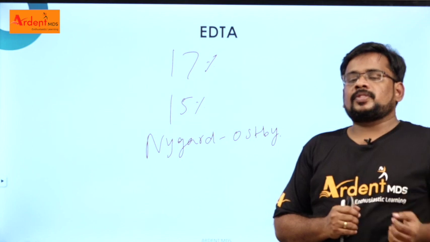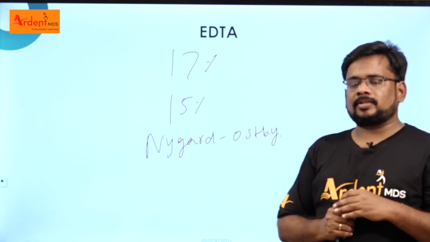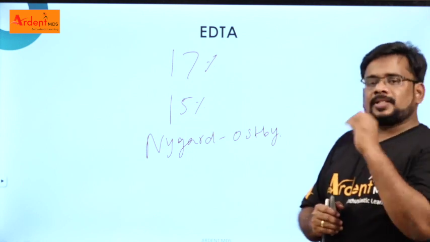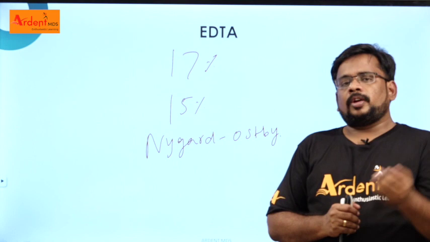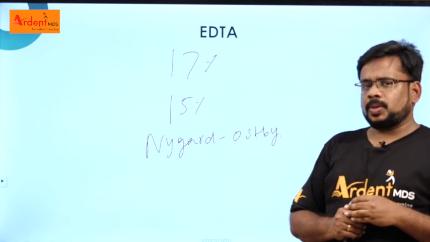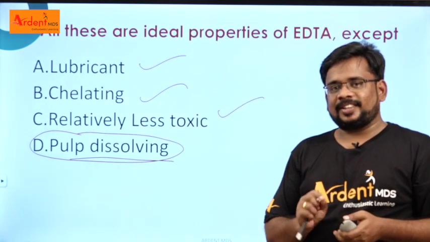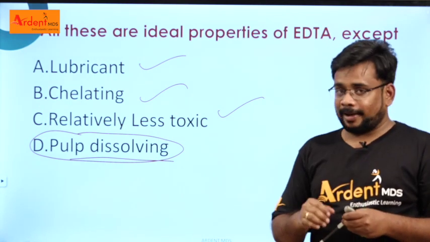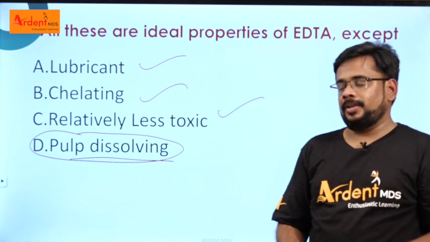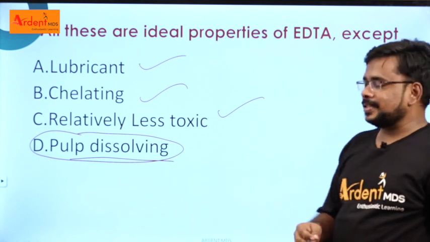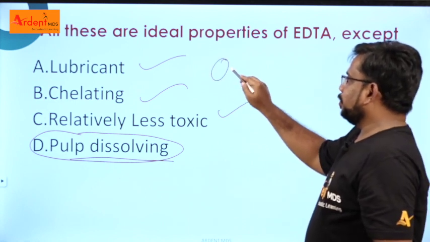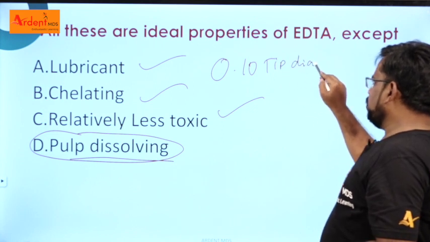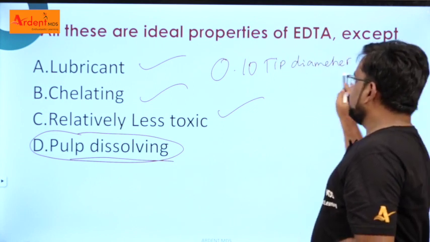What your professor advises is to place calcium hydroxide and try again, or ask the patient to come after 1 or 2 days. So you place the calcium hydroxide, ask the patient to go, and after 1 or 2 days the patient comes. Now the question is asked: what is the first instrument you have to insert inside the root canal? Probably you can expect this question. The first instrument you have to insert is the 0.10 tip diameter instrument.